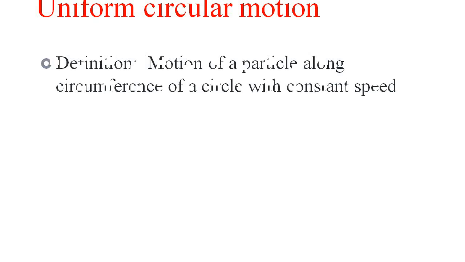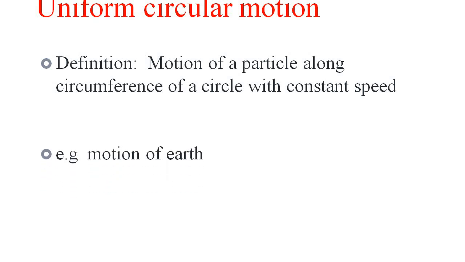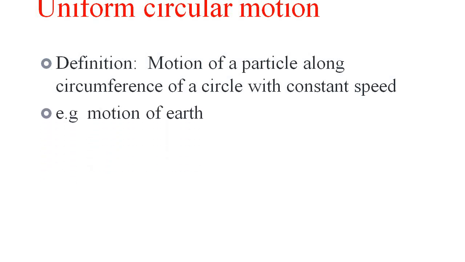Definition of the UCM: motion of a particle or motion of an object along the circumference of a circle with constant speed is known as uniform circular motion. There are different examples, that is motion of earth, motion of the moon.